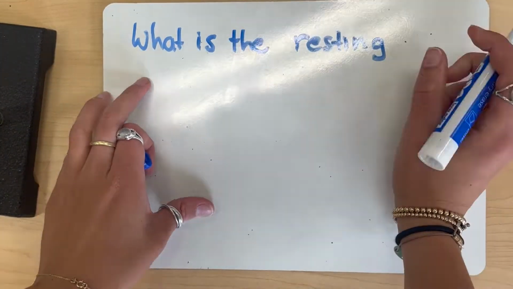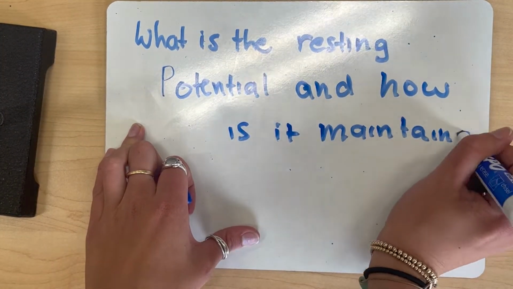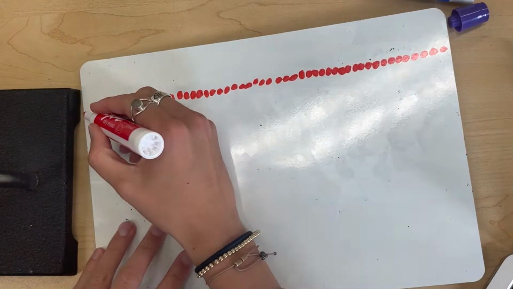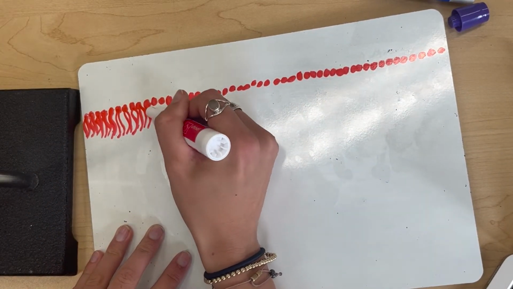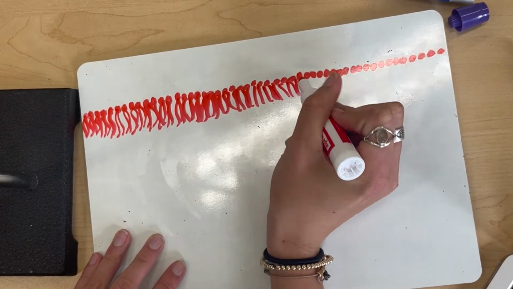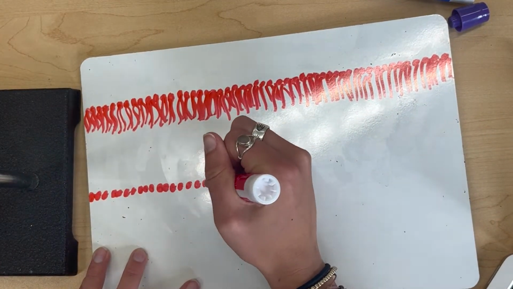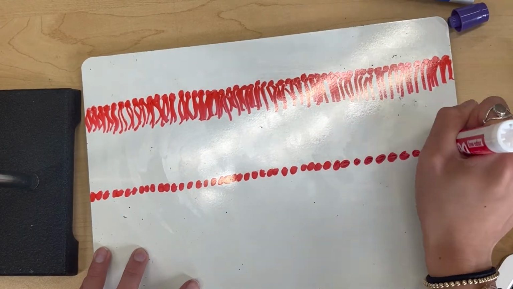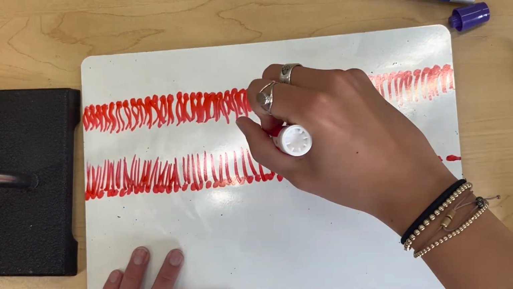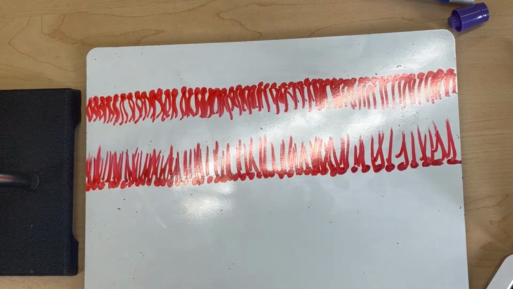What is the resting membrane potential and how is it maintained? The resting membrane potential is the voltage across its membrane. This is determined by the concentration gradients of ions across the membrane and the membrane permeability to each type of ion. The resting membrane potential is negative 70 millivolts for a neuron cell.